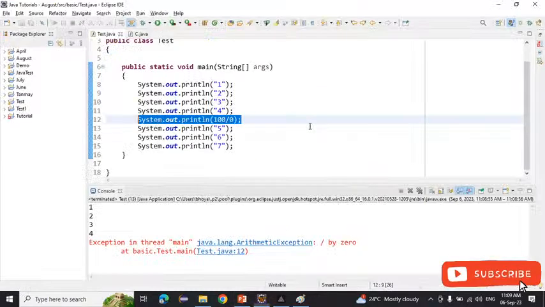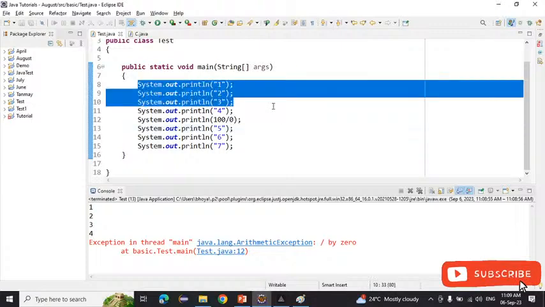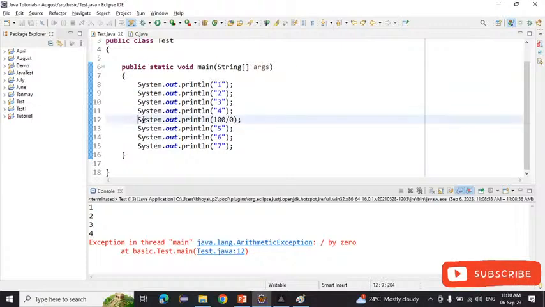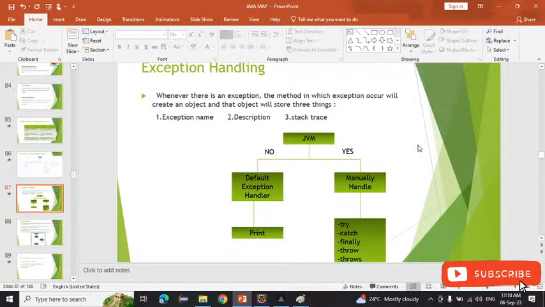Okay, what it will do? Suppose we are writing the program. Till line 4 it will execute the program normally. After that, here is the exception. So the JVM will first abnormally terminate the program. In whatever method the exception occurs, that method will create an object, and inside the object it will add three things: the exception name, description, and the stack trace.